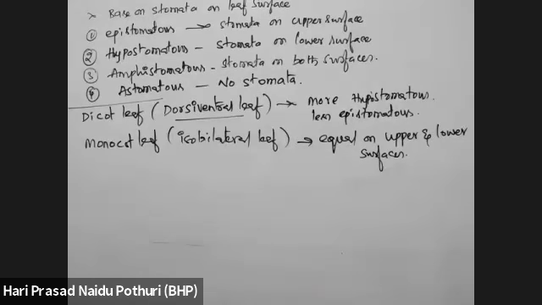Stomata can also be demonstrated by experiments. Bell jar experiment. Note this, then I will tell you.